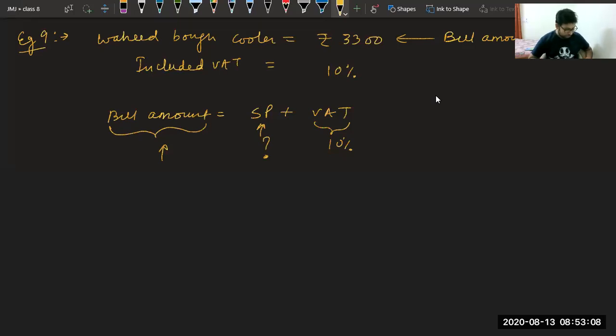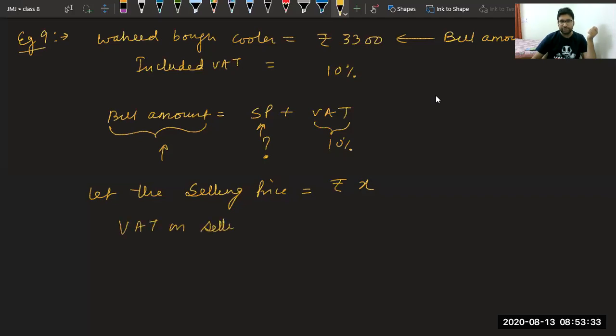Now the thing comes how to find. First, let's assume. Let the selling price be rupees X. So we will assume selling price to be rupees X. So let's find the VAT on it. Therefore, VAT on selling price will be given by 10% of X, that is 10 upon 100 multiplied with X. Let me cut this. You will get X upon 10 is the VAT.